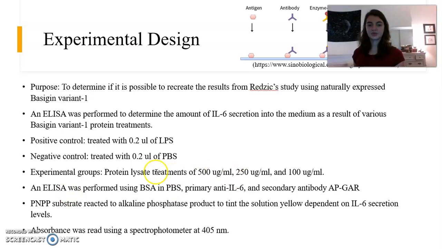And for this ELISA, we used diluted BSA and PBS, primary antibody anti-IL-6, and secondary antibody conjugated to alkaline phosphatase. The PNPP substrate was used to determine the amount of IL-6 secretion due to the binding to the alkaline phosphatase product and tinting the solution yellow within the well, and thus the absorbance was able to be read using a spectrophotometer at 405 nanometers.